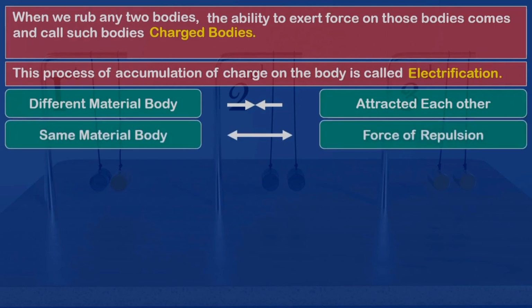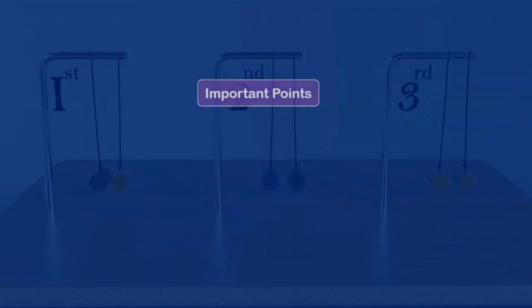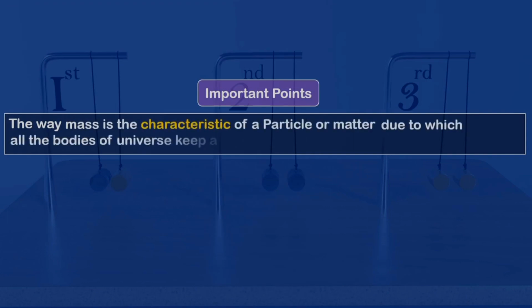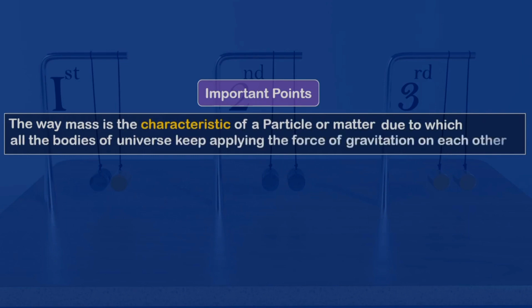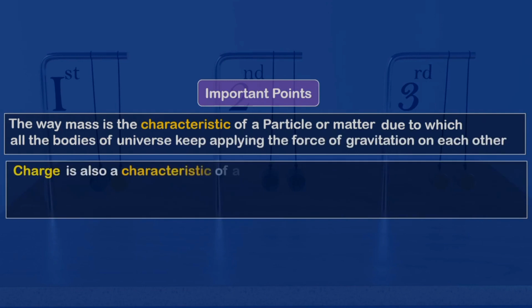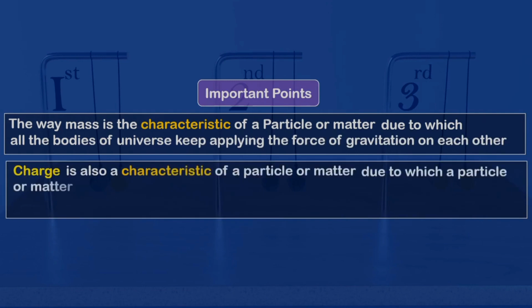And one point scientists were beginning to understand is that the way mass is a characteristic of a particle or matter, due to which all the bodies of the universe keep applying the force of gravitation on each other, similarly, charge is also a characteristic of a particle or matter, due to which a particle or matter exerts a force on another matter.